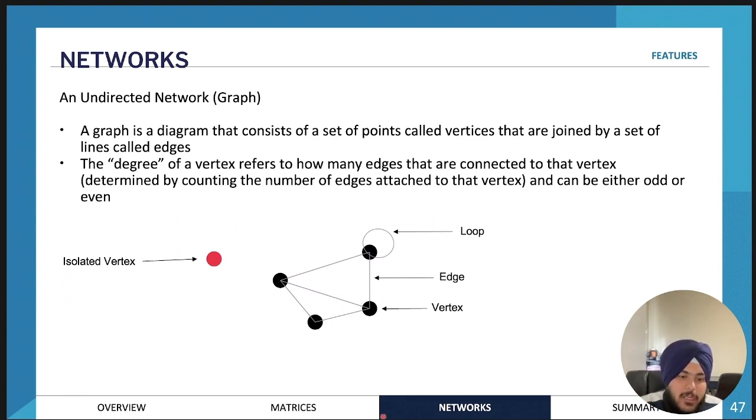So therefore, the degree of this vertex will be 3. And this is an odd degree. So if it's an odd number, then it will be an odd degree. If it's an even number, then it will be an even degree.